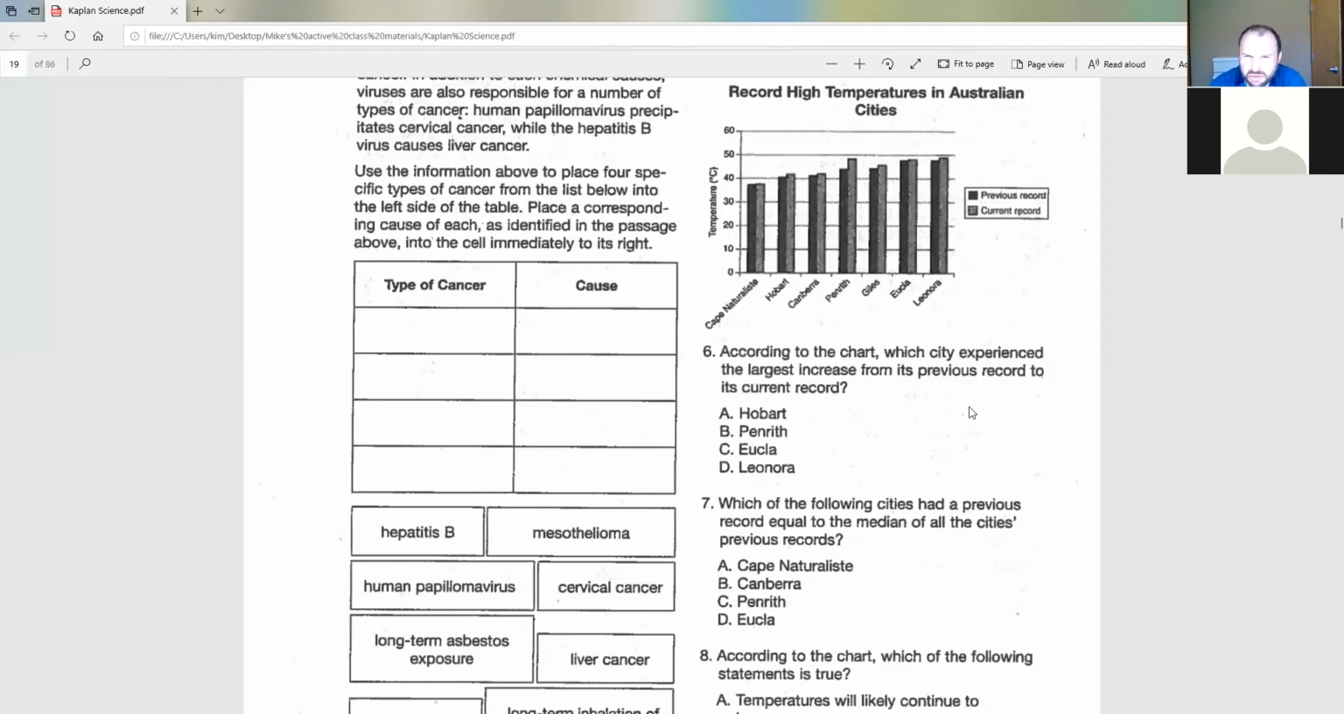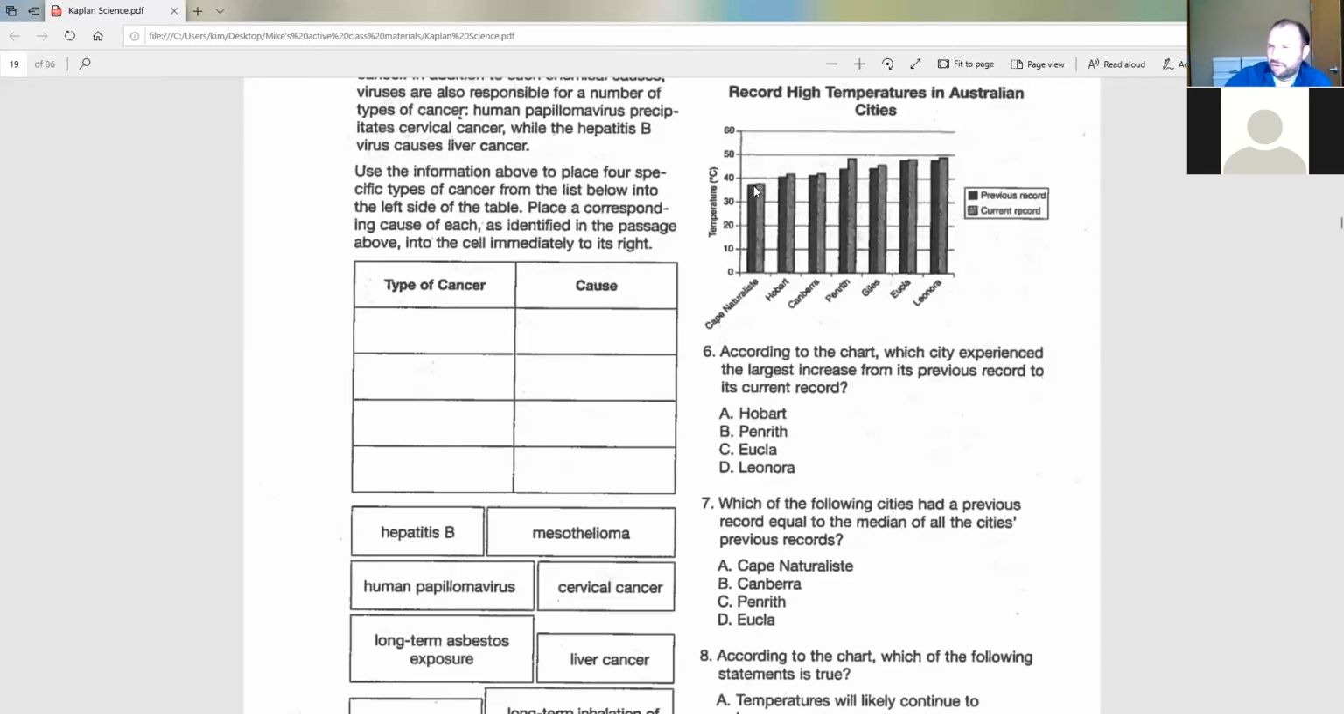But this is kind of a misleading question, because really all it's asking is to find the median city in regards to previous record. So we're not even looking at the gray bars, the current records. This question is only focused on the black or the dark bar, right? And if we look from left to right, I would say that they're in order.